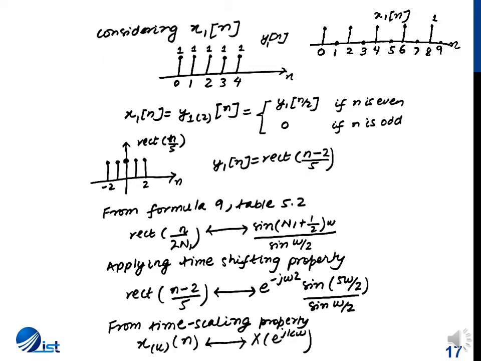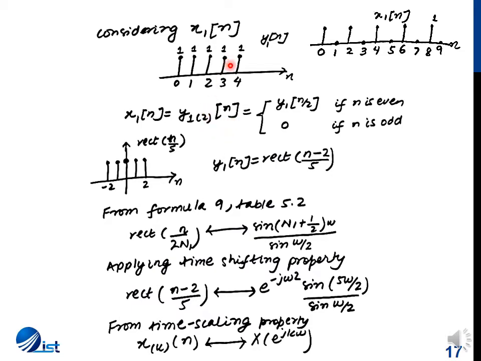Now first of all, we'll be considering x1[n] individually. If we observe x1[n], we can say that this x1[n] is basically a 2 times expanded version of y1[n], because y1[n] is a signal which has 5 samples, and all these samples had a value of 1. So if we expand or scale this function by a factor of 2, we have x1[n]. So we can say that x1[n] is y1 expanded by 2, y1(2)[n].